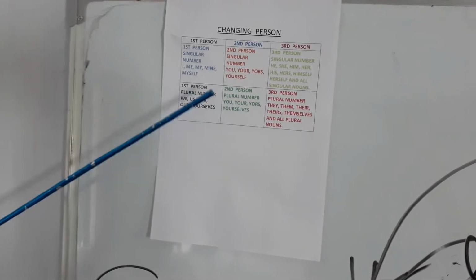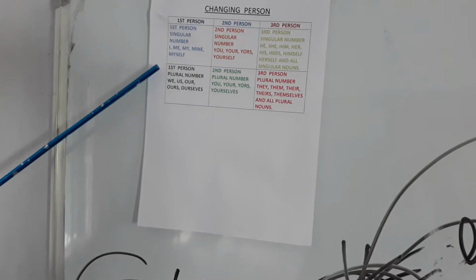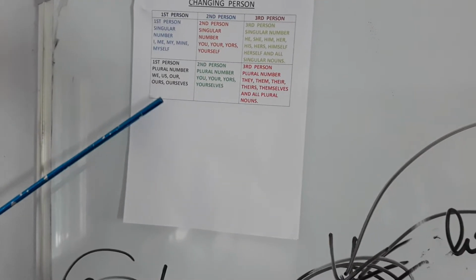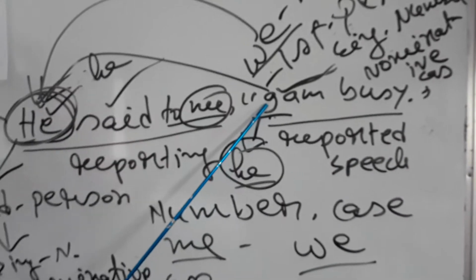I is also first person, we is also first person. But I is singular, we is plural. You will have to remember that if you miss here, and understand I as a plural, your changing number will be plural. Along with them, you will have to understand the case of these persons, if there may change any other case of first person.